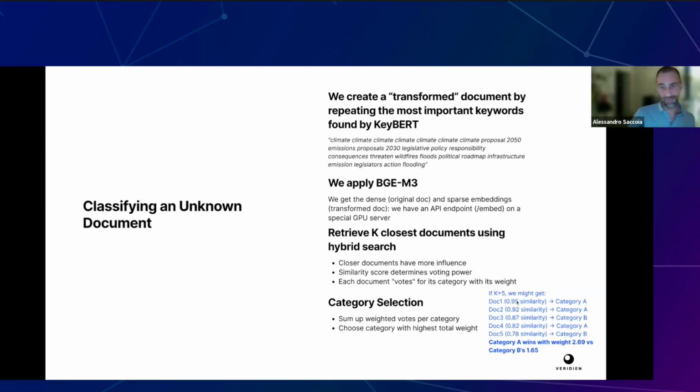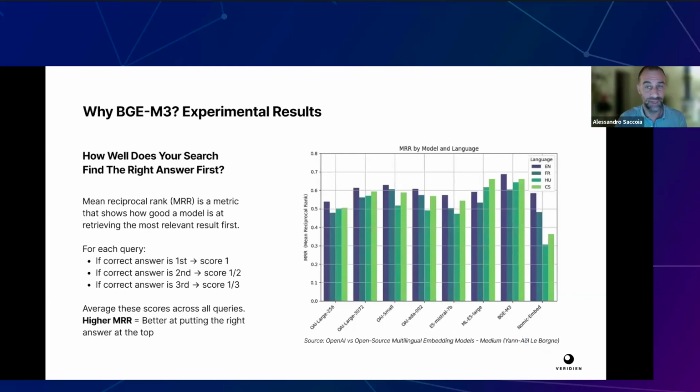And this is an example. If we have k equals 5, and we find that these are the first 5 documents, with these similarities, since they were labeled, we know that category A wins with a weight of 269 versus category B with a weight of 165. And so this is the KNN part of this webinar. These gave us very good results. I'll show you how we benchmarked it in the end.